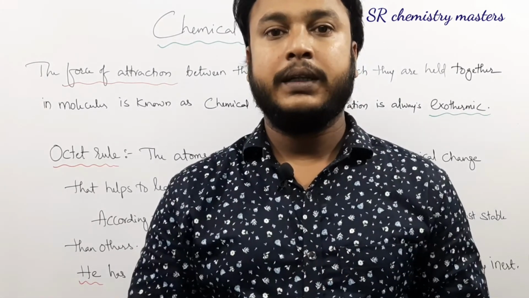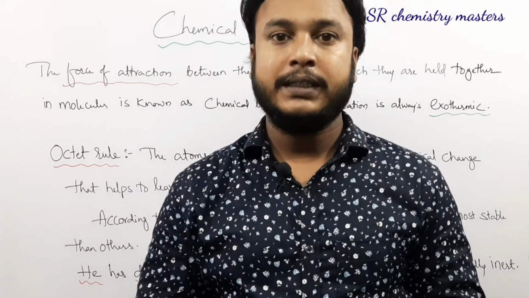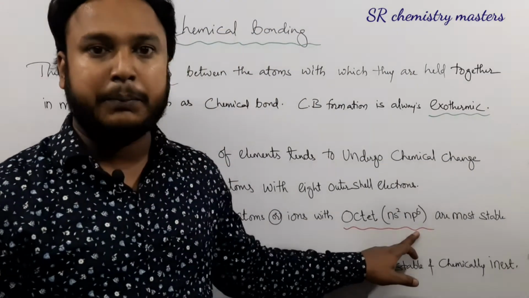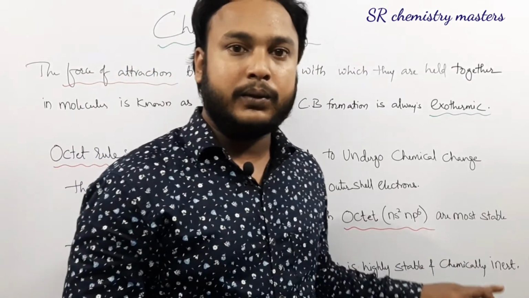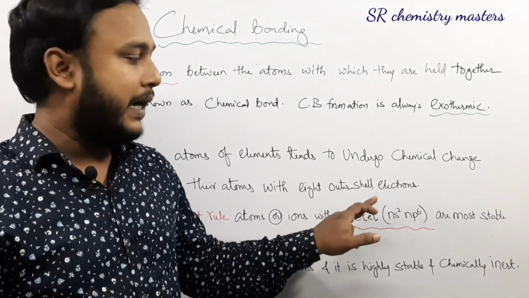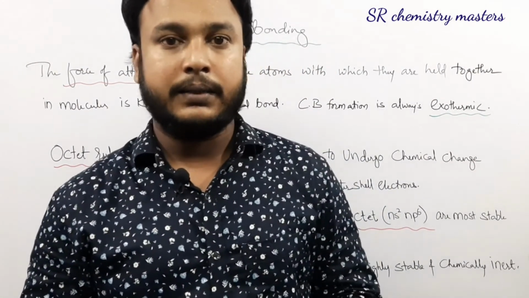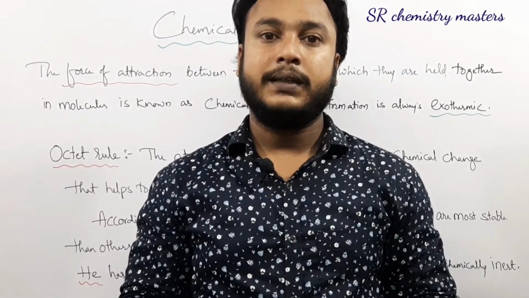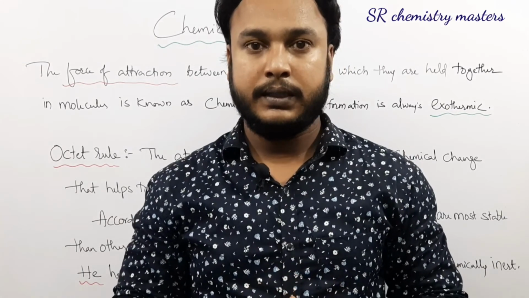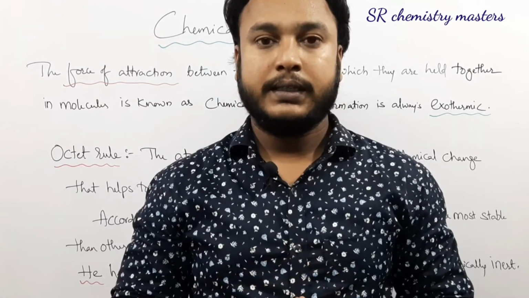The only group in the entire periodic table which is stable is the 18th group, which has the outer shell electronic configuration ns2np6. Remember, ns2np6 is considered the octet electronic configuration, and the atoms which have an octet in their outermost shell are the most stable atoms. Every atom takes part in a chemical reaction in order to attain 8 electrons in the outermost shell. We are going to see many more topics in chemical bonding in the coming videos.